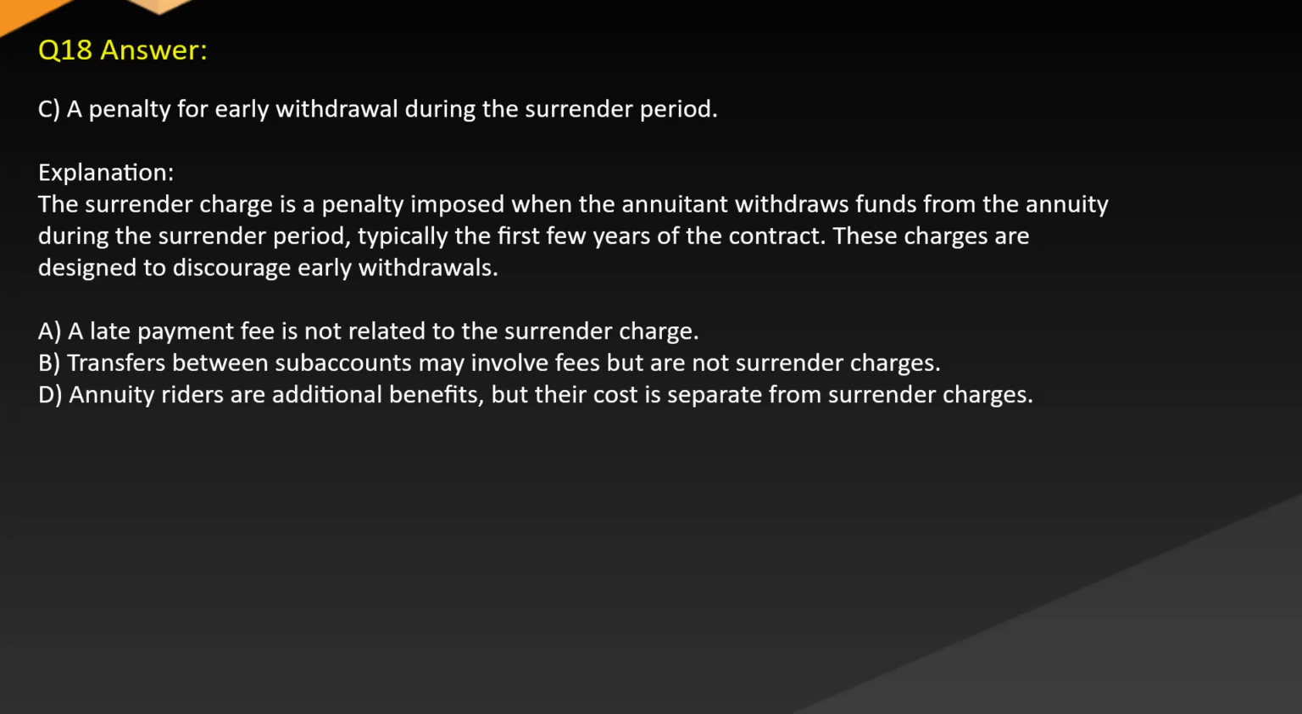Answer: C. A penalty for early withdrawal during the surrender period. Explanation: The surrender charge is a penalty imposed when the annuitant withdraws funds from the annuity during the surrender period, typically the first few years of the contract. These charges are designed to discourage early withdrawals.